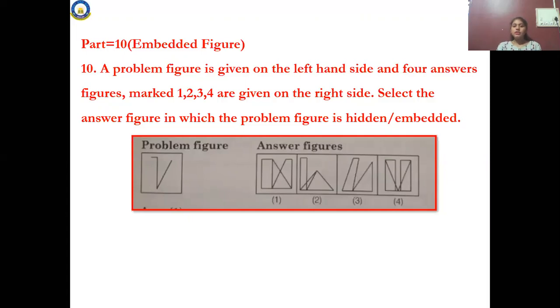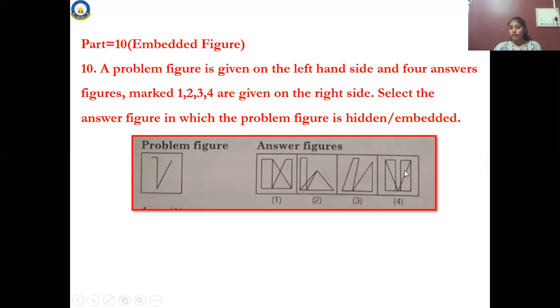Select the figure in which the problem figure is hidden. What is this hidden? I said no. You have played hide and seek in your house or with your friends. She will be hiding somewhere, and you have to find her. Like that, this is a problem figure. In this answer figure, this question will be hidden among those options.